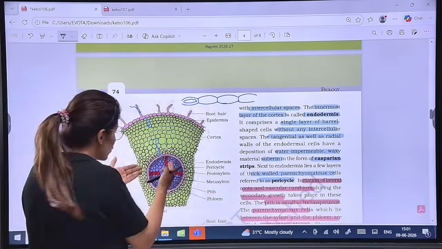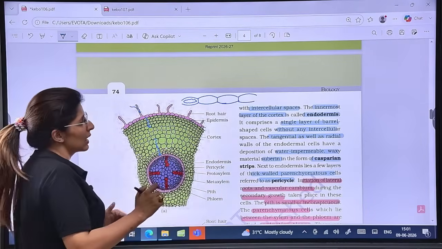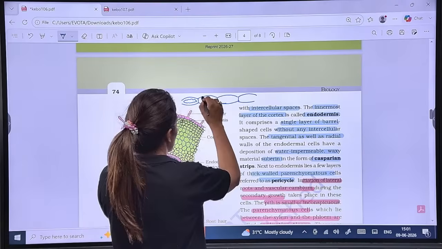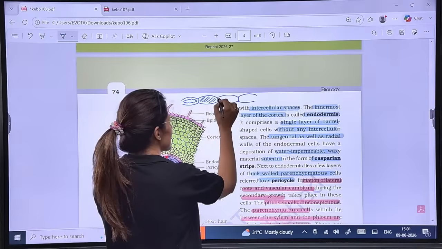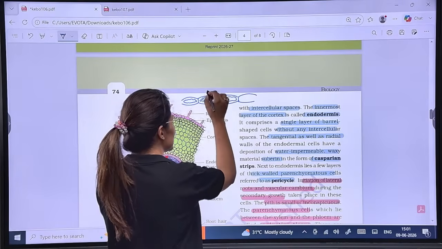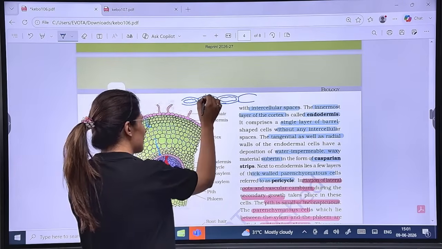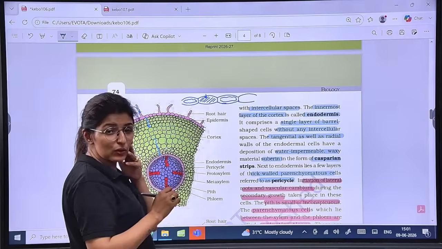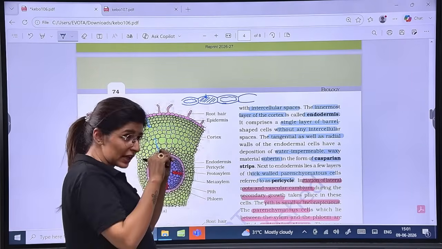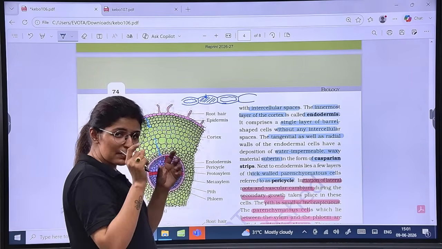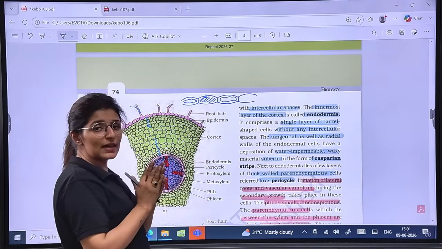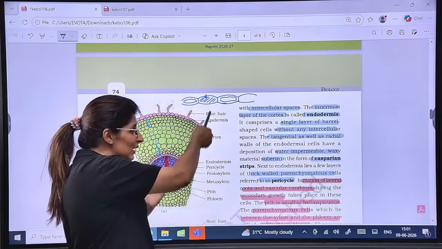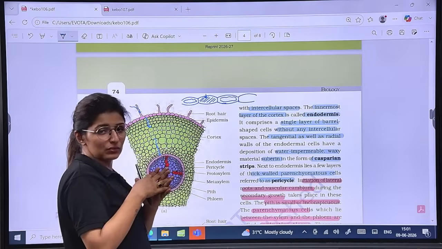Then how does water move into the deeper layers? In order to make sure that water transport is not inhibited, the endodermal cells are interrupted by some special cells known as passage cells. So in the endodermis, we have some cells which interrupt the endodermal cells, known as passage cells, to maintain the continuity of the water column. Is it clear?